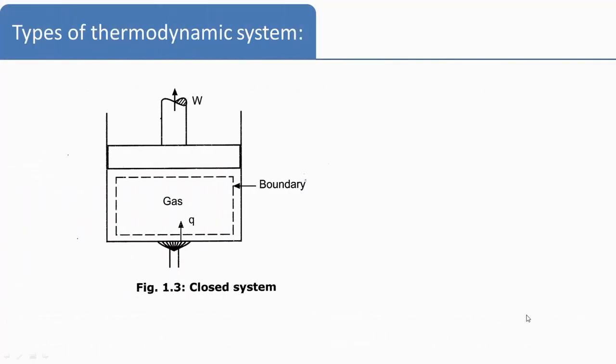Now let us see with the help of simple examples the systems which we have studied. So first one is the closed system. So here you are having the heat which is supplied to the gas. Q is the heat energy which is supplied. The gases will expand and they will exert force at the bottom side of this piston, and the piston will start moving in the upward direction. So you have obtained the motion of the piston and piston rod. So mechanical work is obtained, but gas is not leaving the system. So that is the definition of the closed system. In closed system, there is no transfer of mass, only energy transfer is taking place.